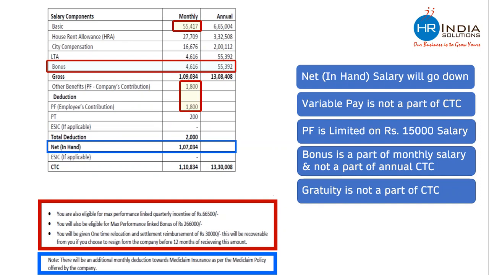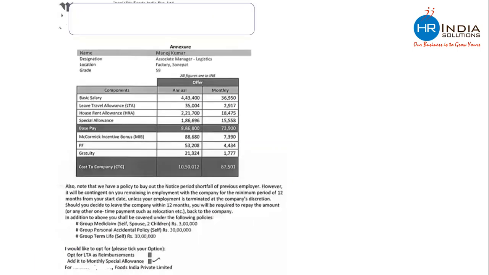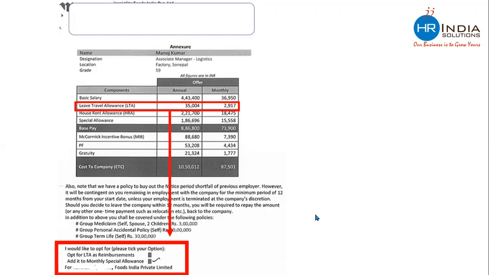Let's have a look at another. This is an offer letter of a US MNC in India. They are into the food business and are a very big company. This company is giving you an offer of 10,50,000. There is a component by the name of leave travel allowance, for which the company is asking the employee whether you want to take this money as leave travel allowance or convert it to monthly special allowance, which means the employee has a choice to take money as per their convenience.